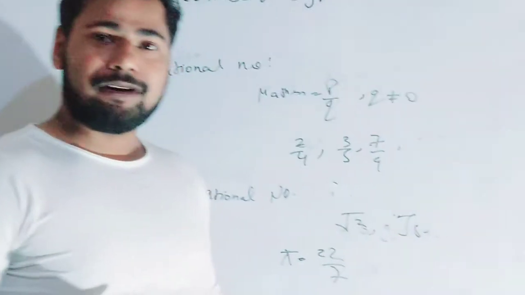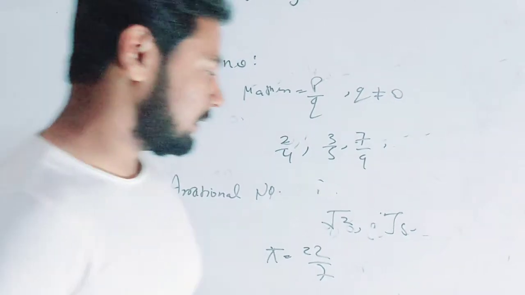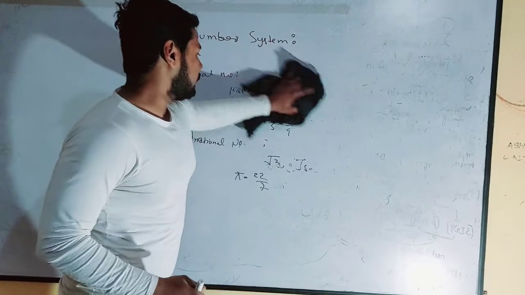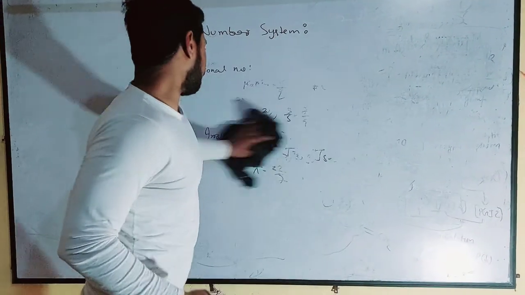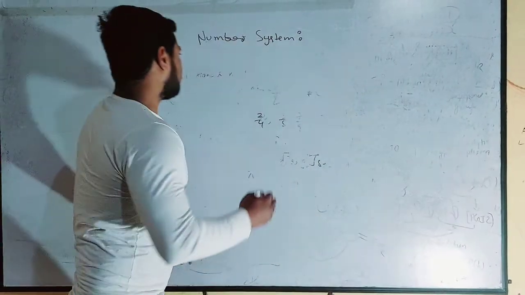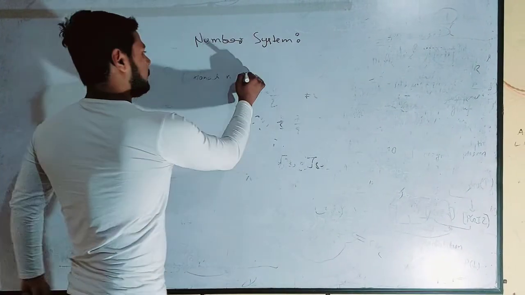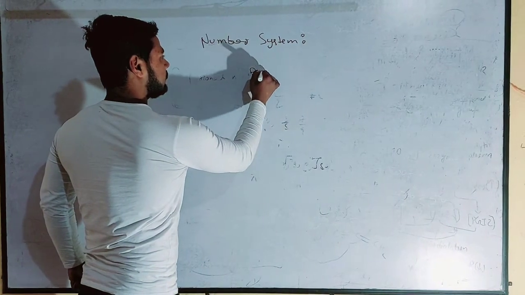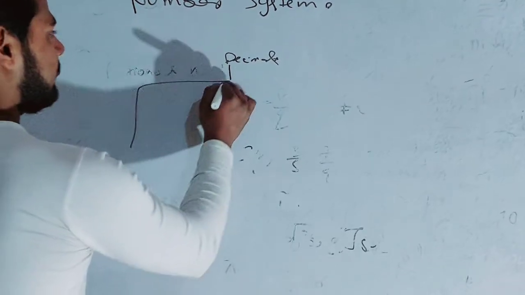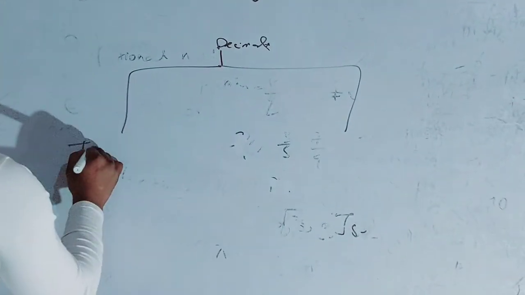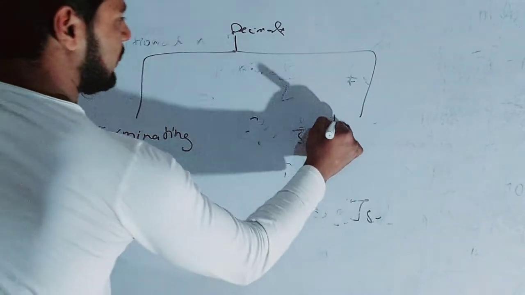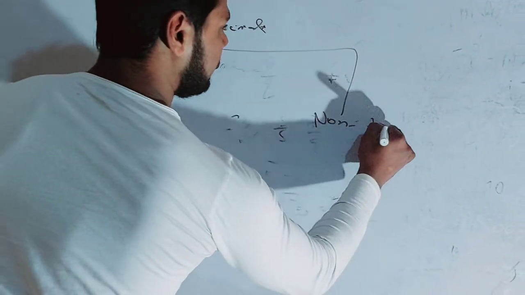And if we talk about the numbers in decimal form, then we know the concept of terminating and non-terminating numbers. On the basis of this, the numbers in decimals are terminating and non-terminating.